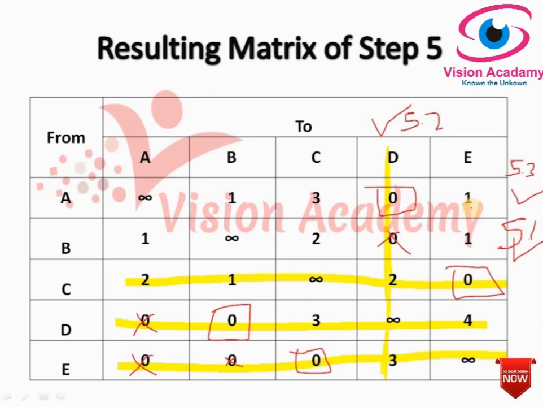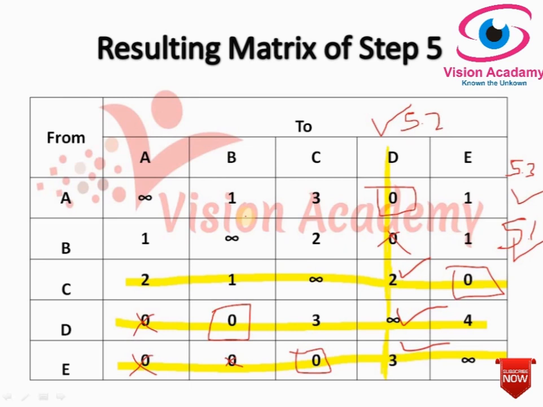Yes, it means 1. Okay, I will select 1. So after selecting this, subtract this from all uncovered elements. From these uncovered elements we should subtract this, and add it to the elements at the intersection of 2 lines. Look at here. Here is an intersection where the 2 lines meet. In these 3 intersections we should add this one, and in this uncovered area we should subtract this.